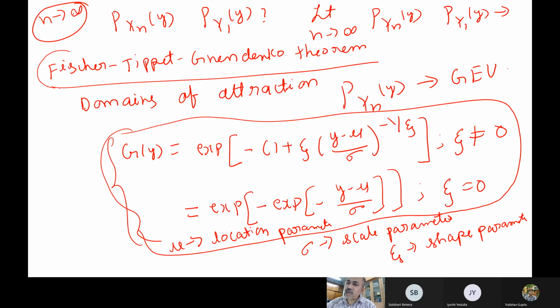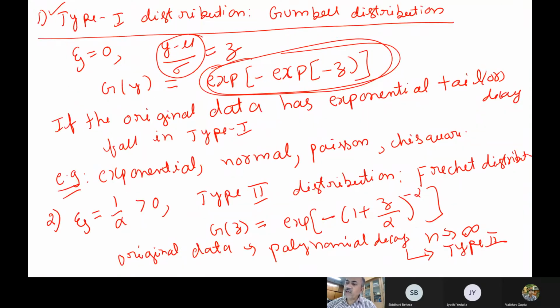This theorem says that any distribution, whether it is normal, polynomial, or exponential, or whatever it may be, finally all the distributions, mathematically, asymptotically, will converge into three types of extreme values. This is a general expression which you can write for all these parameters. Now by varying this, you can get these distributions. That is type 1.